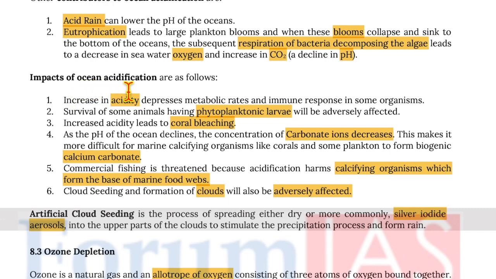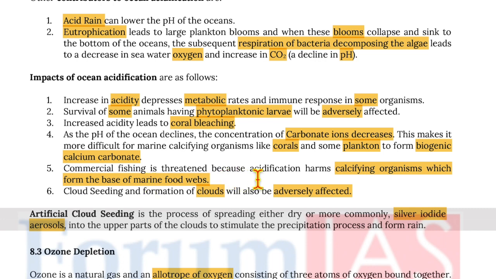Now, the impacts of ocean acidification are: increase in acidity depresses metabolic rates and immune response of some organisms. Survival of some animals having planktonic larvae will be adversely affected. Increased acidity leads to coral bleaching. As the pH of ocean declines, the concentration of carbonate ions decreases. This makes it more difficult for marine calcifying organisms like corals and some planktons to form biogenic calcium carbonate.